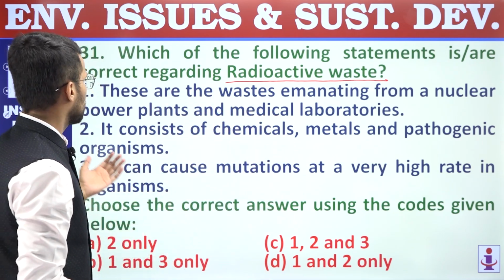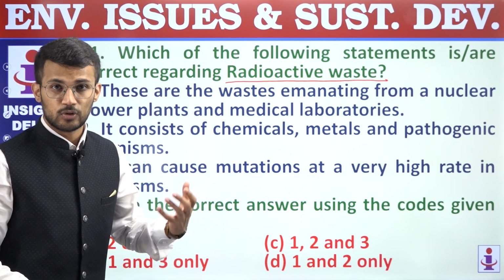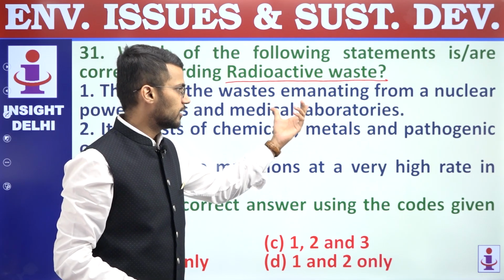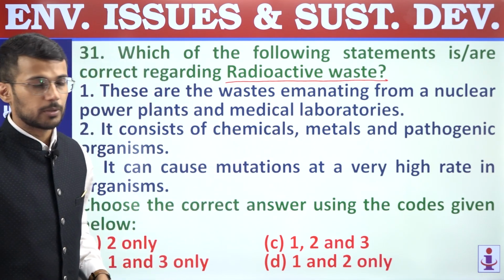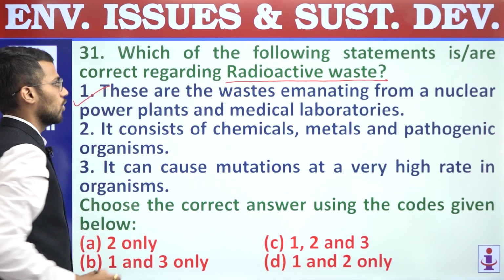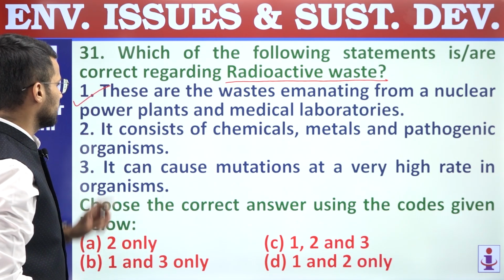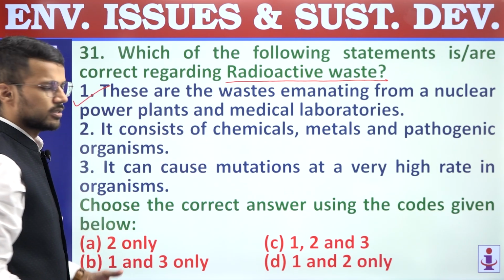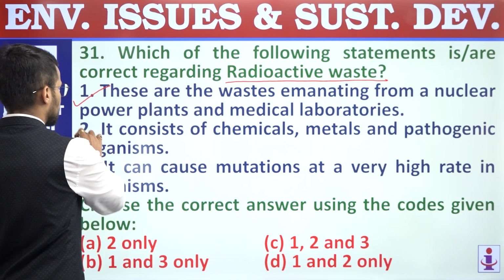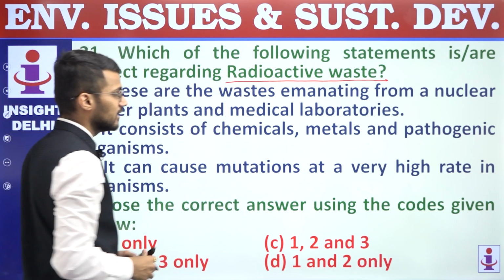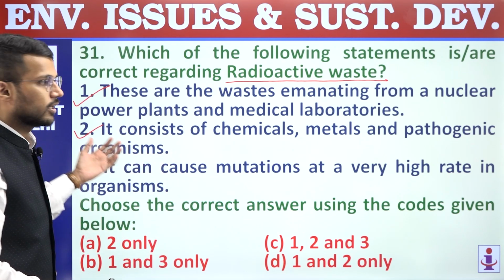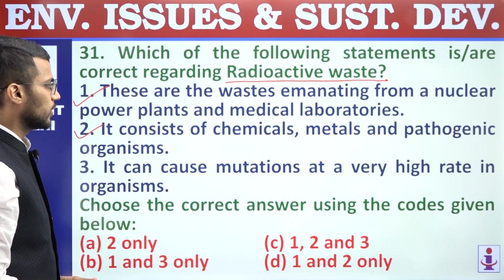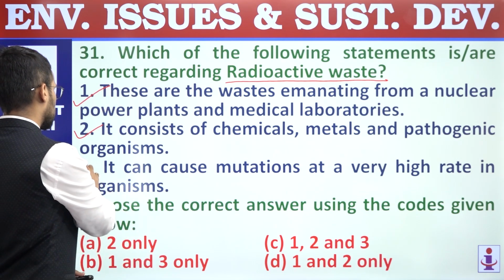So we know that nuclear power plants are the sources of radioactive waste, and also radiations are used in the medical industry, especially in laboratories, for various diagnostic purposes, and that's why they are also a source of radioactive waste. First statement is correct. Second, it consists of chemicals, metals and pathogenic organisms. So this statement is also correct because sometimes radioactive waste contains chemicals, metals and pathogenic organisms as well.